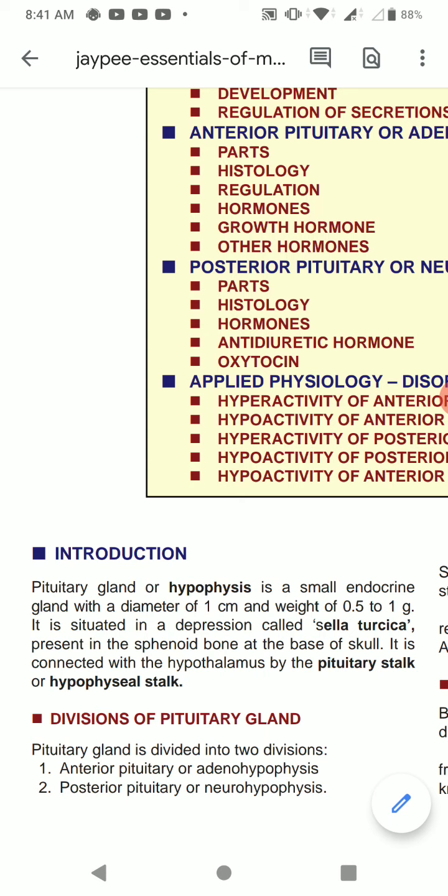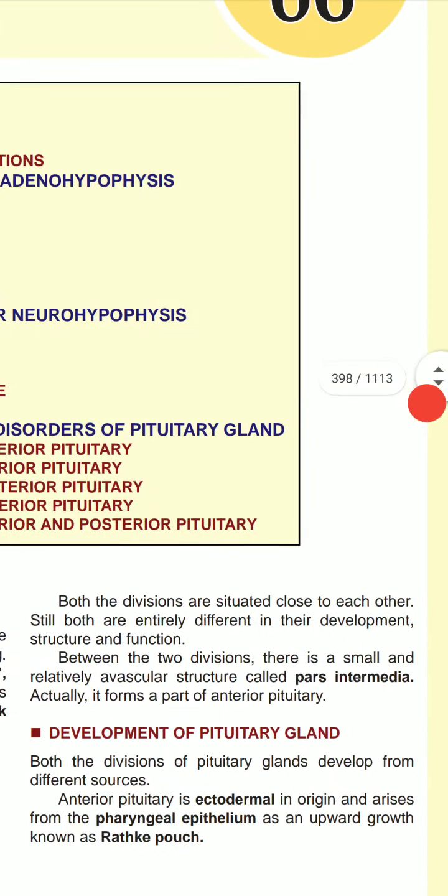The pituitary gland is divided into two divisions, that is anterior pituitary and posterior pituitary, that is adenohypophysis and neurohypophysis. Both divisions are situated close to each other, but they are entirely different in their development, structure and function.